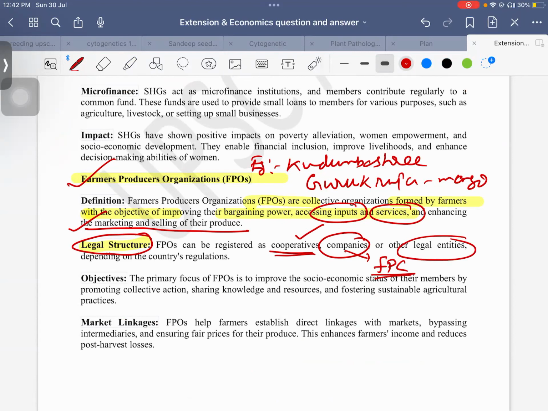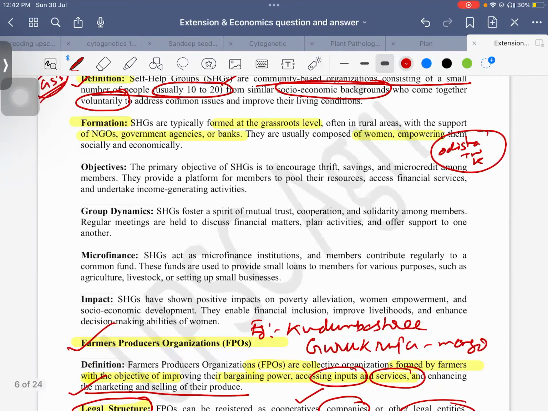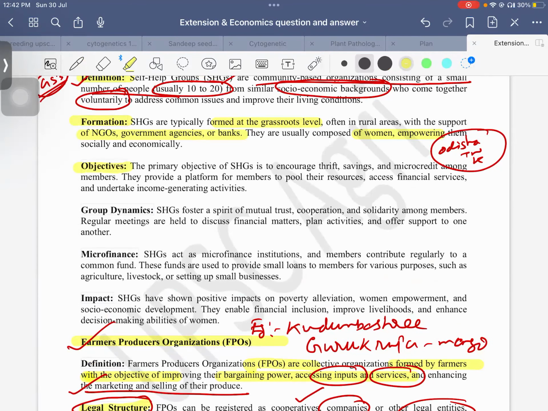The primary objective of any farmer producer organization is to improve the socioeconomic status of their members by promoting collective action, sharing knowledge and resources. We need to bring all the resources together. The farmers will combine together, and the government will also support them. But here, if you look at the objectives, it is similar.